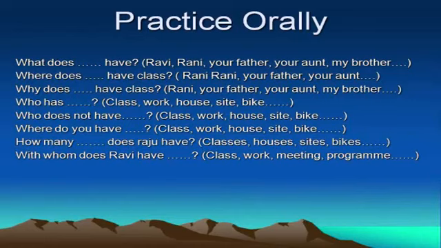How many classes does Raju have? How many houses does Raju have? How many sites does Raju have? With whom does Ravi have class? With whom does Ravi have work? With whom does Ravi have meeting? With whom does Ravi have program?